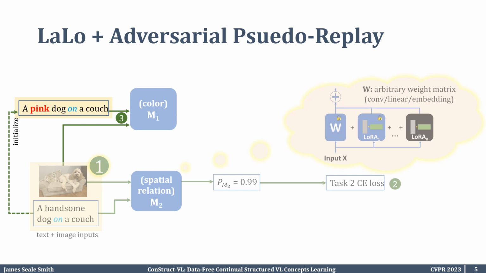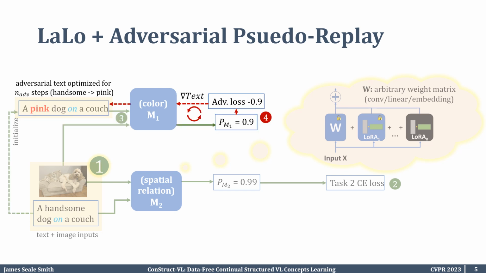What we're going to do is leverage adversarial pseudo-replay. Specifically, using our new task data, we're going to generate negative examples to the past task model conditioned on the current batch data. If you see here, we do some adversarial steps and we optimize the text pair associated with a handsome dog on a couch to now be an adversarial match and label to the color task. So you see now instead of a handsome dog on a couch, we have an adversarial text example learned, a pink dog on a couch, which is clearly wrong.